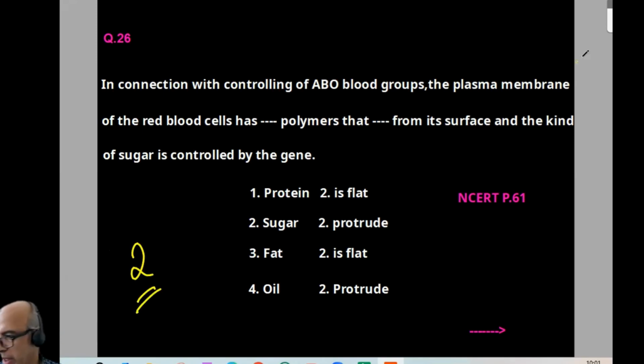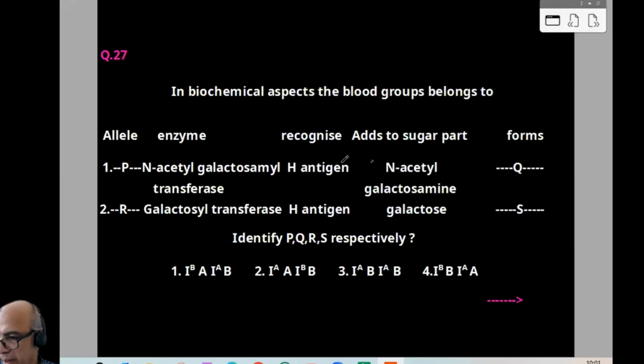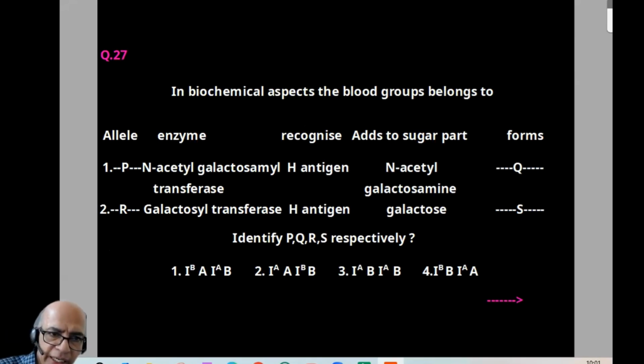Now coming to 27. It is a biochemical-oriented question, not directly in NCERT, but we can find it. In the biochemical aspect, we have to select P. When we take P, it should be IA, because the enzyme is N-acetyl galactosamine transferase.